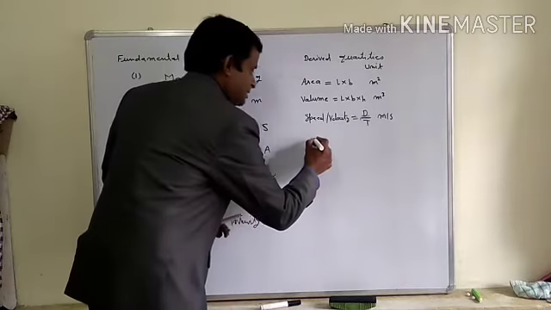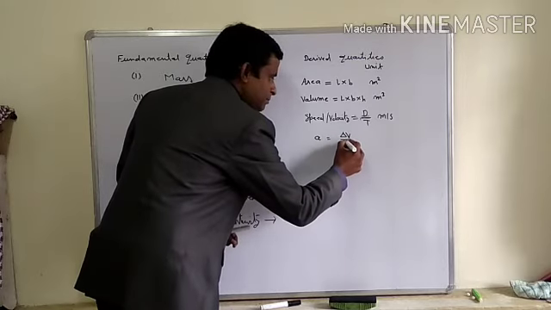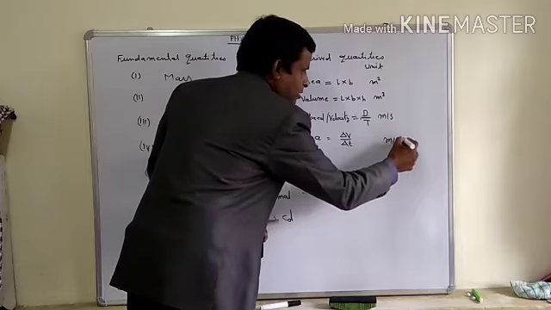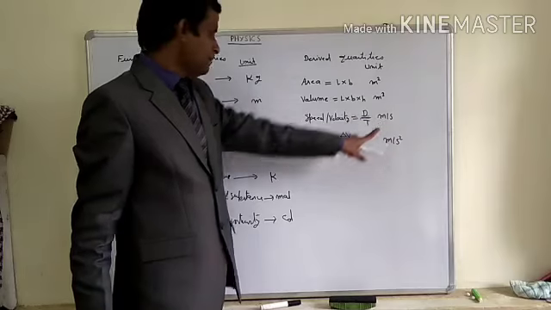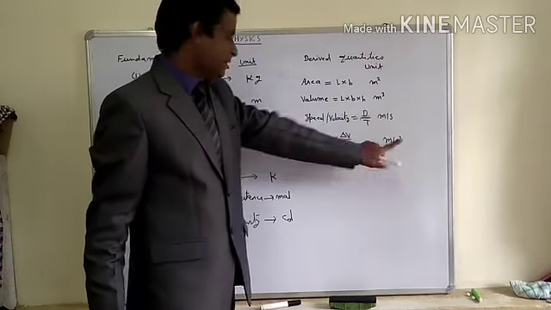Now I am going to take acceleration. Acceleration, you know that, is change in velocity upon change in time. So its unit will become meter per second square. Why? Velocity's unit is meter per second, so velocity upon time, second square will be there.